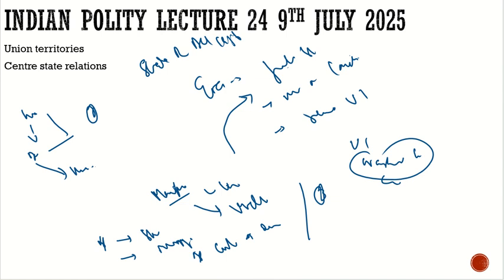For example, let's take the example of Delhi. If anything happens in Delhi, for example, pollution in Yamuna, if there is environmental pollution, what does Delhi do? The Delhi government says, why do you ask such questions to me? Go ask the center. And when you ask the center, they blame, go ask the Delhi government. So there is no accountability for the actions. But if this legislative assembly is abolished, then we can directly approach the center, sir, what is happening there? Bring us some good laws so that we can have a good environment, we can enjoy our fundamental right. We can ask such questions to the center directly, to the president directly.